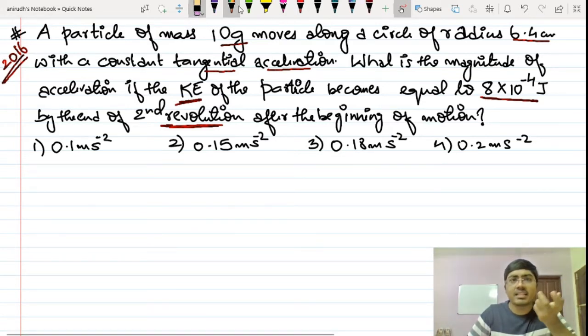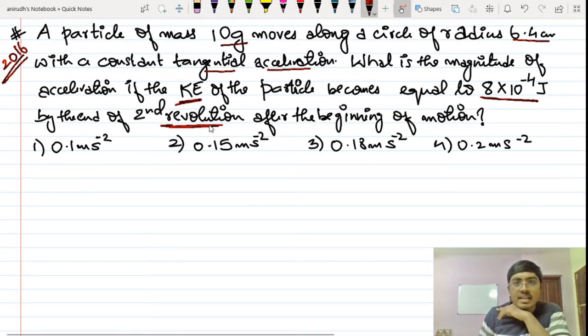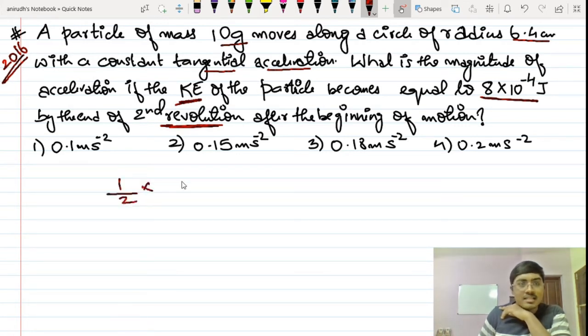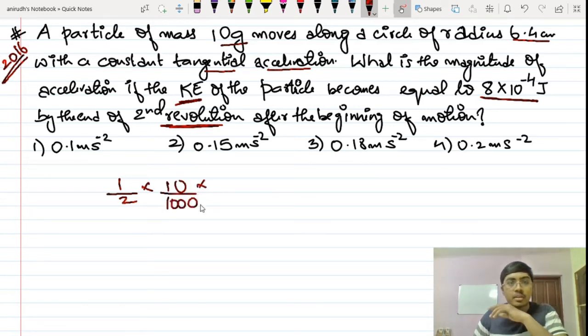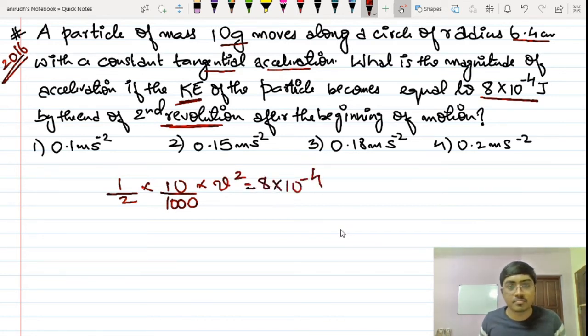They are saying that the kinetic energy becomes that much at the end of second revolution. So this is the kinetic energy. I will just equate it to half mv square. Half multiplied by mass, which is 10 by 100,000, I am just converting it into kilograms. Half m v square is equal to 8 multiplied by 10 raised to minus 4.